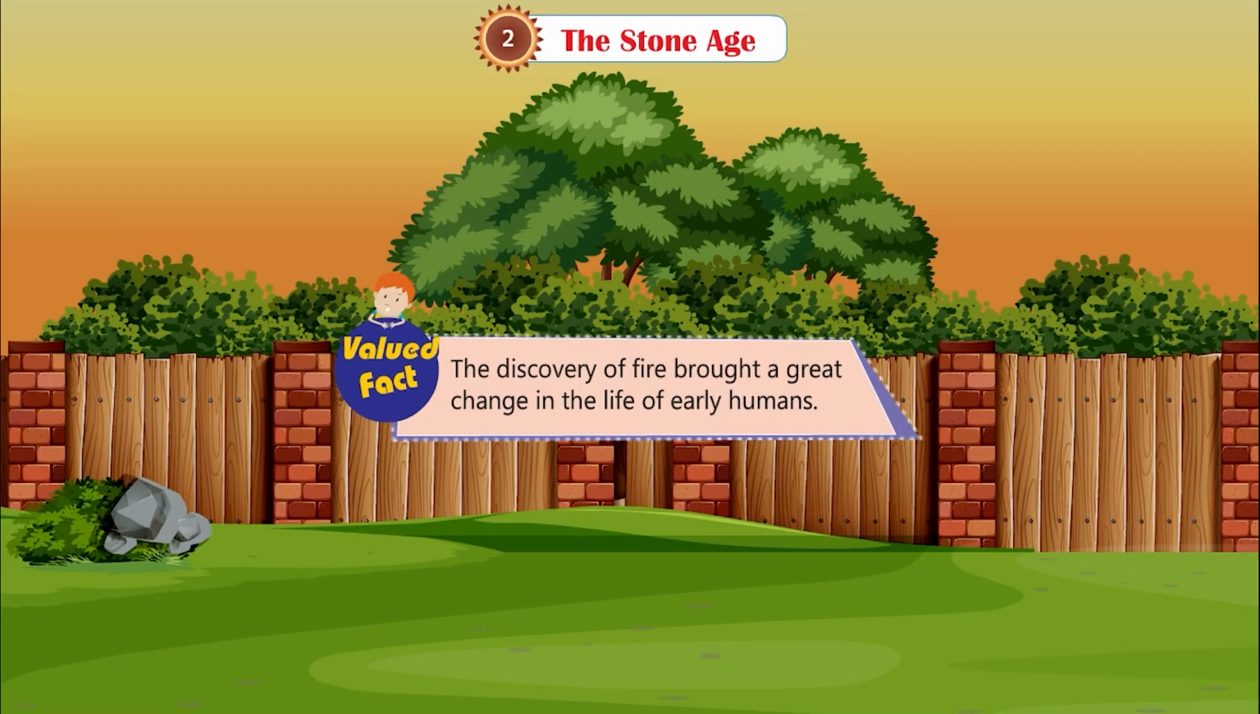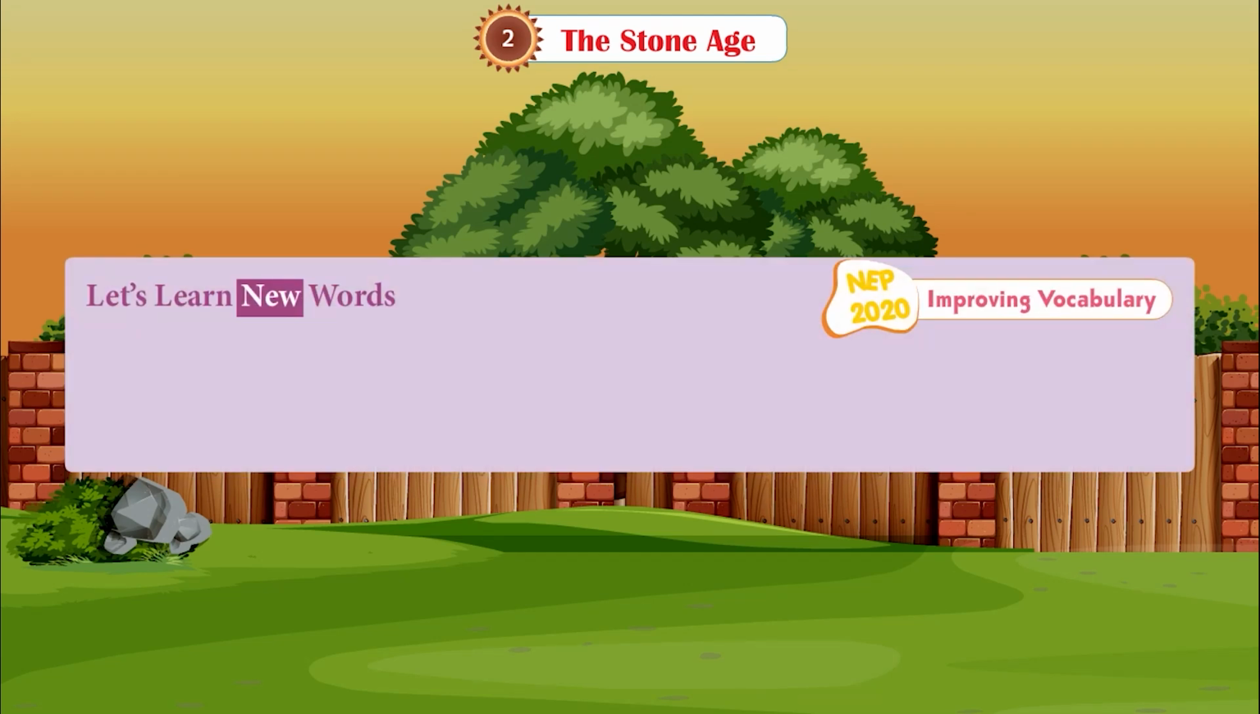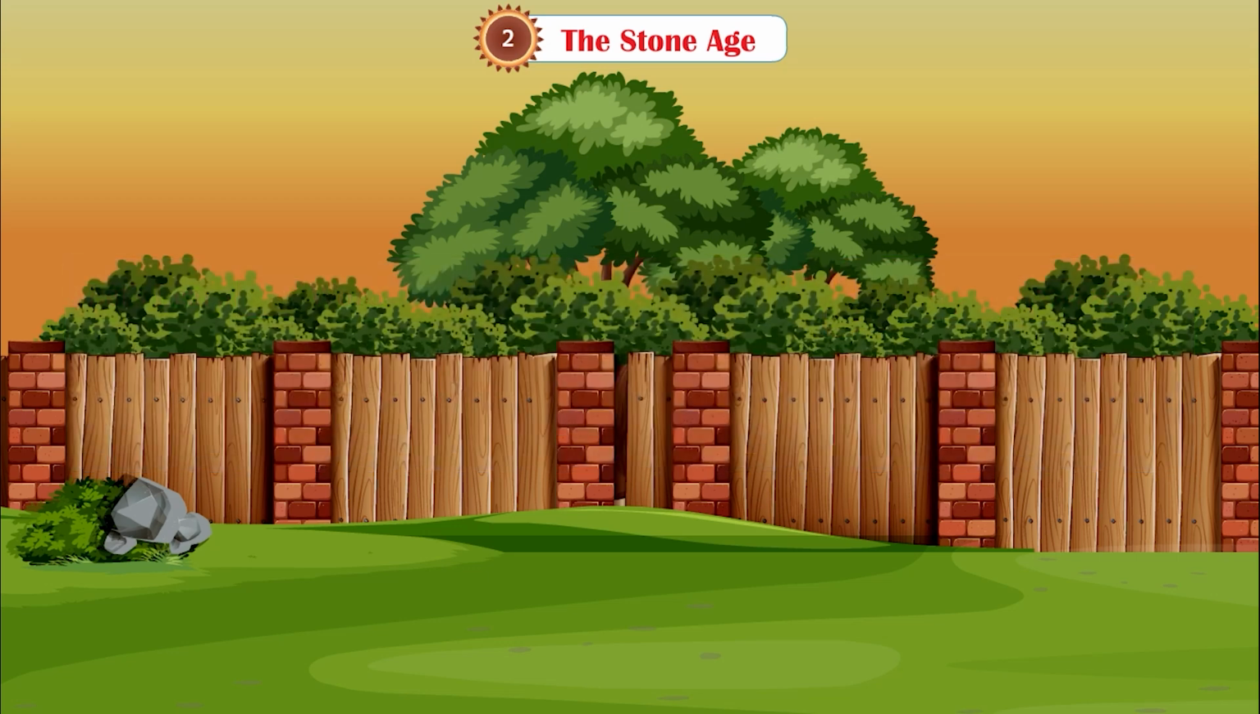Valuable fact: The discovery of fire brought a great change in the life of early humans. Awesome fact: The dog was the first animal to be domesticated by the early humans. Let's learn some new words. First, nomadic: people who move from one place to another in search of food and water. Second, rearing means domesticating animals. Third, weaving, that is, making clothes.